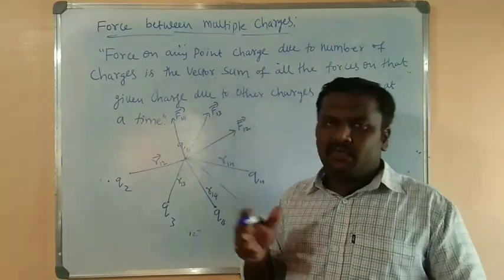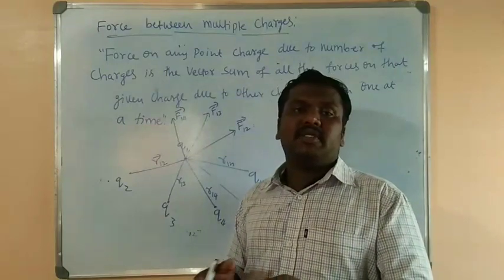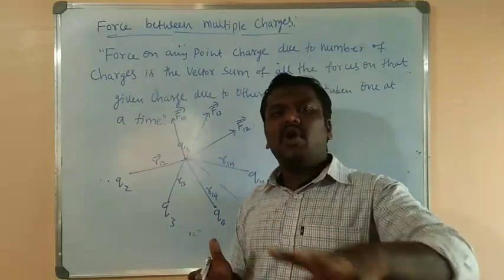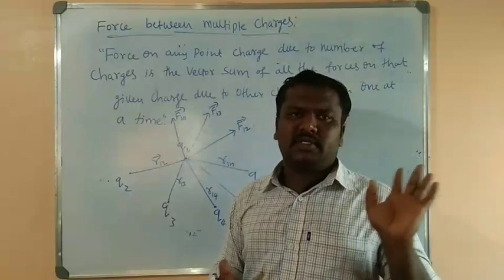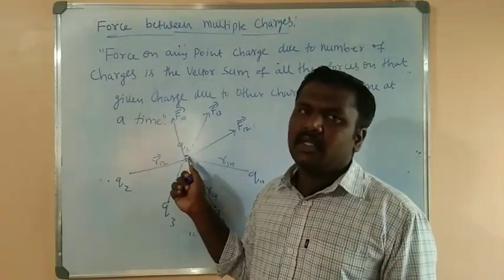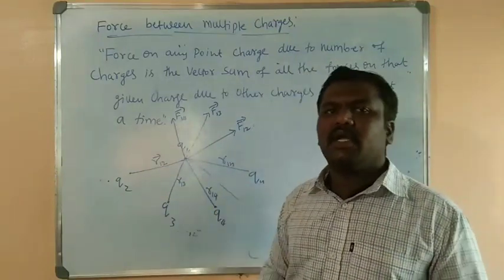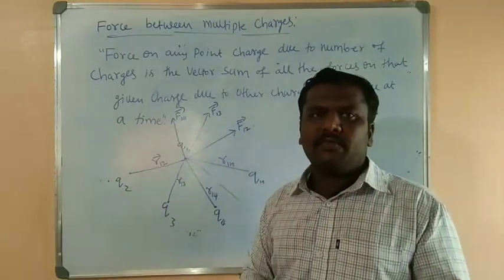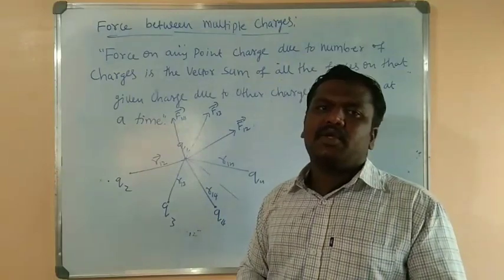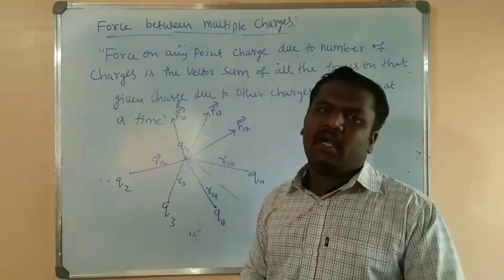In Coulomb's law, we were looking at only the first and second charge, but here it is the force experienced by the first charge because of all the remaining charges in the system. So in order to get the total force experienced by that first charge because of the remaining charges, we have to get the vector sum of the forces acting on that first charge due to other charges, considering one at a time.